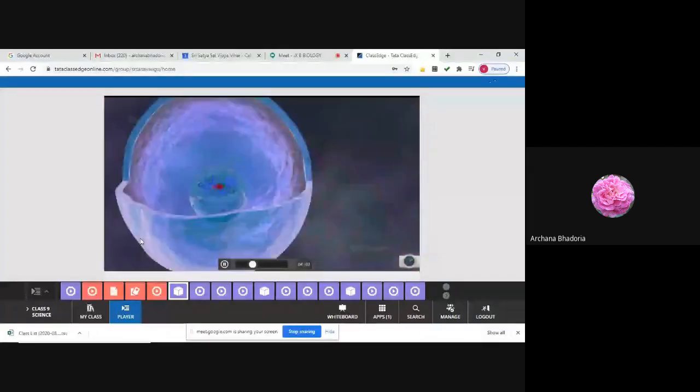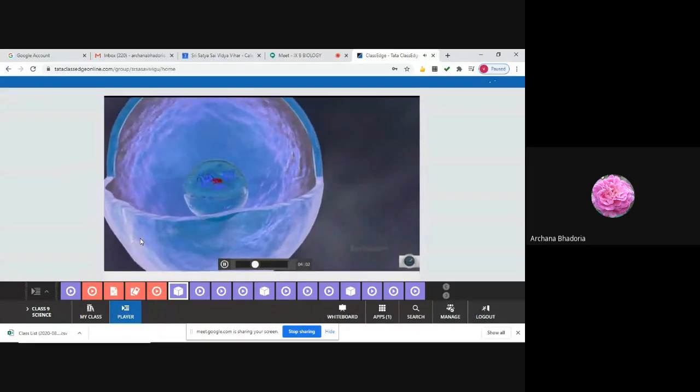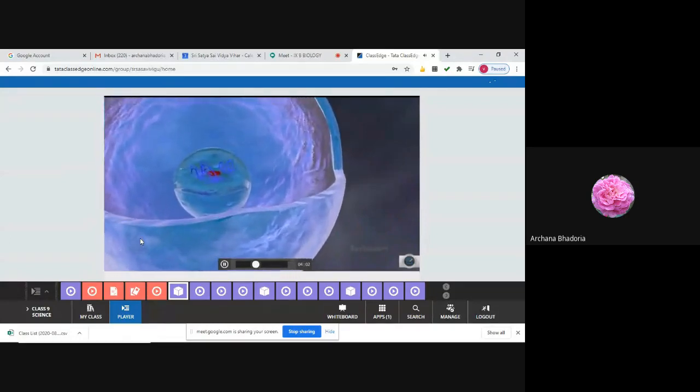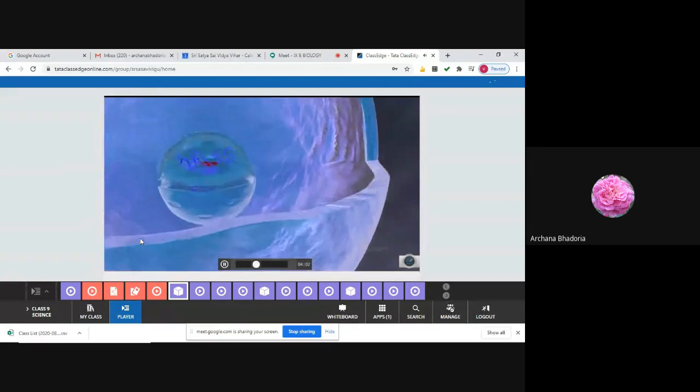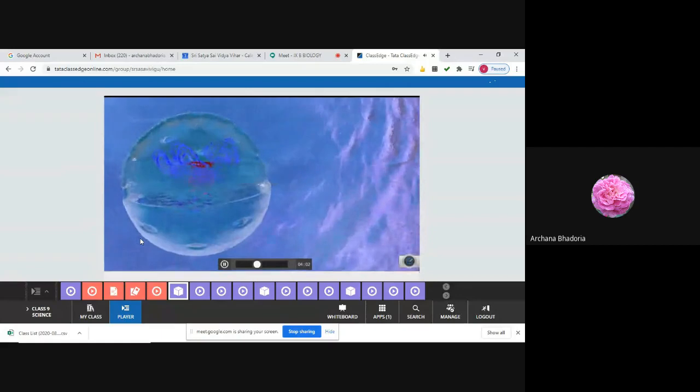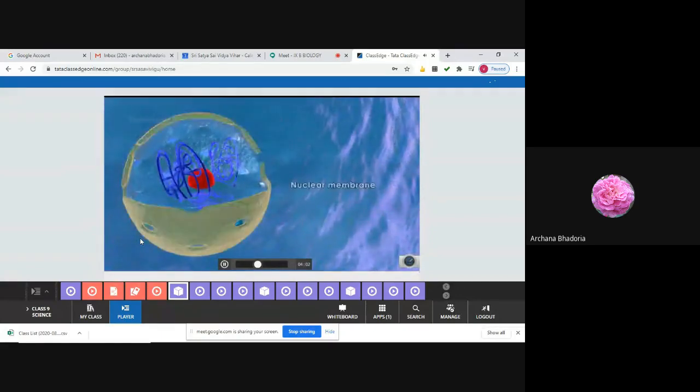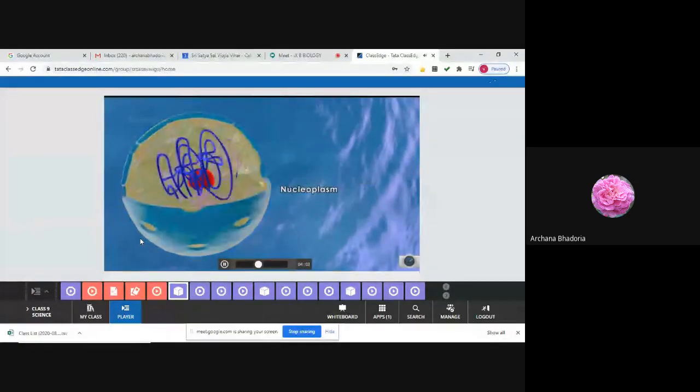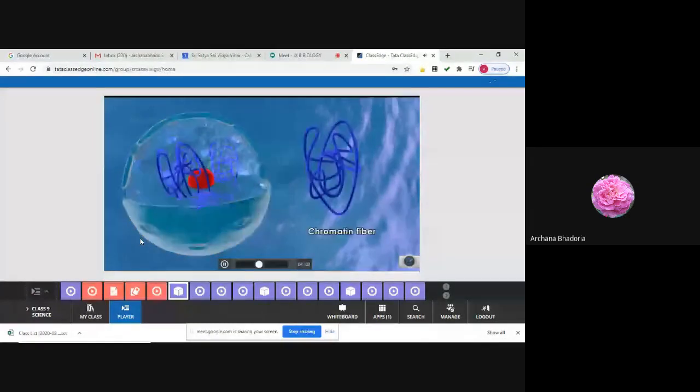The nucleus is the largest organelle in a cell, measuring about 5 to 25 microns in diameter. It is enclosed in a nuclear membrane, which simply works as a barrier to separate the cytoplasm and the nucleoplasm. The key components of the nucleus are a nuclear membrane, the nucleoplasm, the chromatin fibers, and a nucleolus.